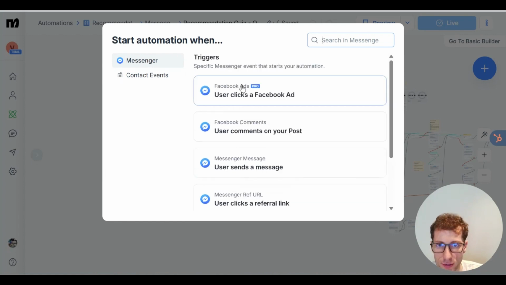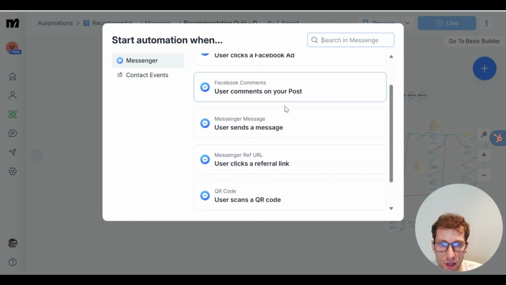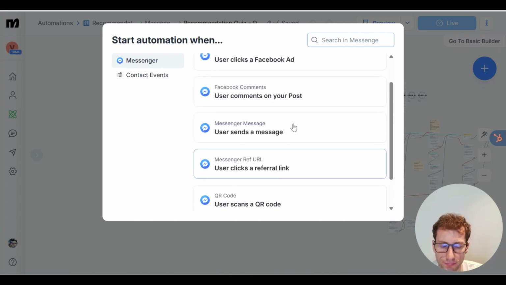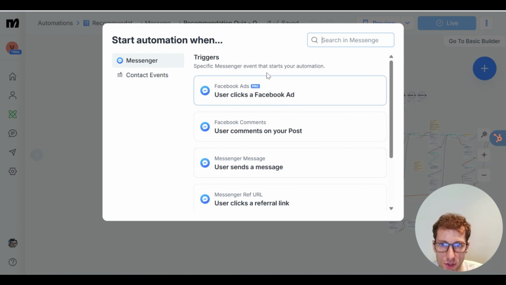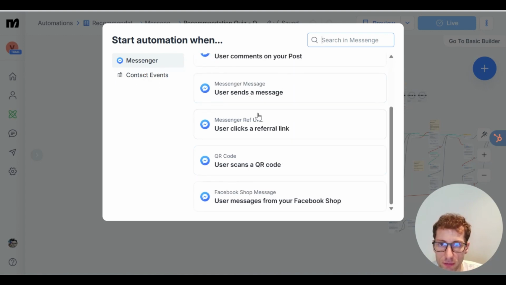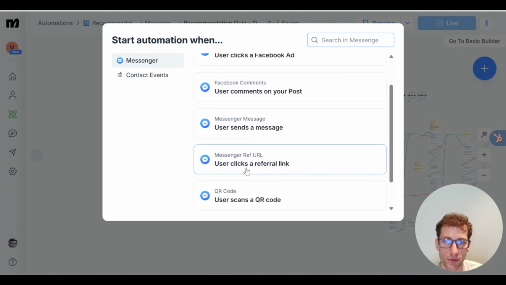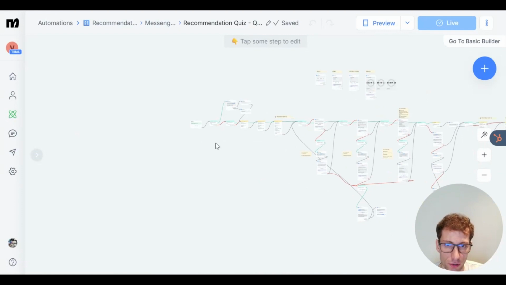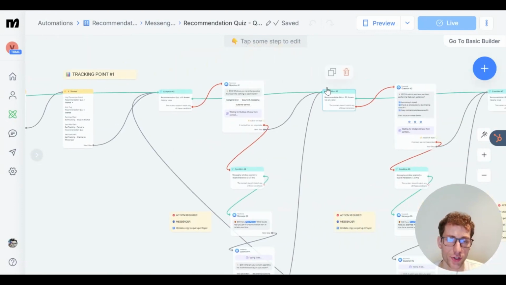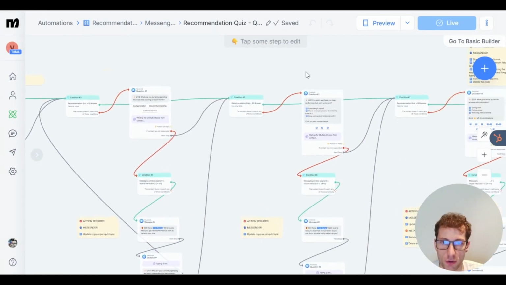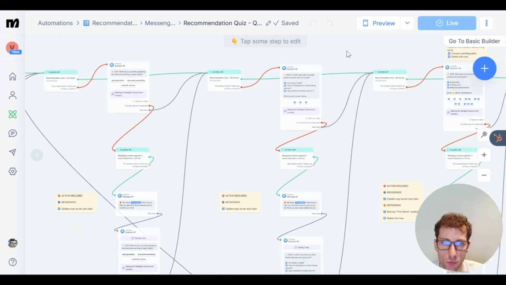But as you can see, even on Facebook Messenger, there are different kinds of interactions that we can track so that there's no chance that the lead slips off. And obviously, many other platforms can have different kinds of triggers. Instagram will have likes, comments, DMs, and so on. We can also track ads clicks, which is pretty cool, but in our case, we just deployed it for referral links.